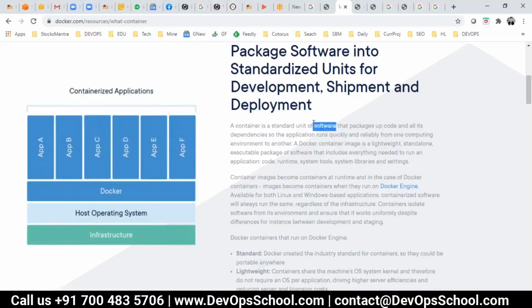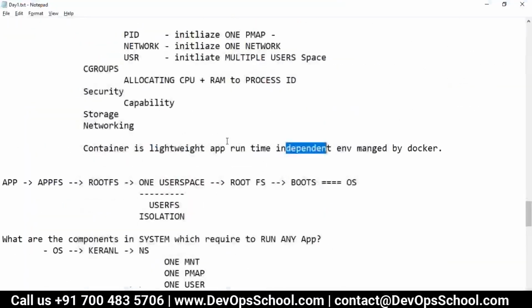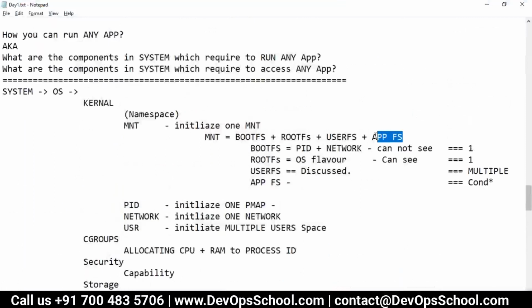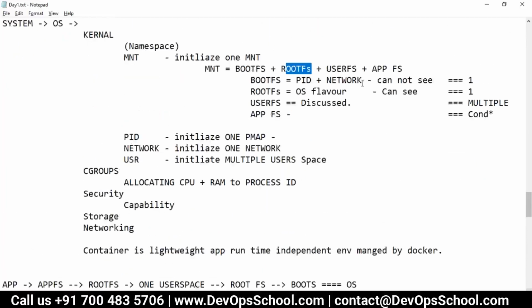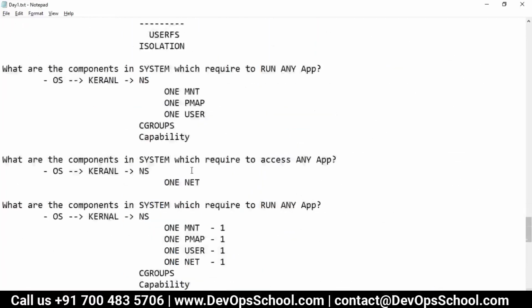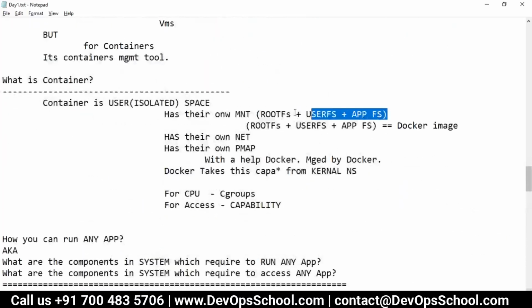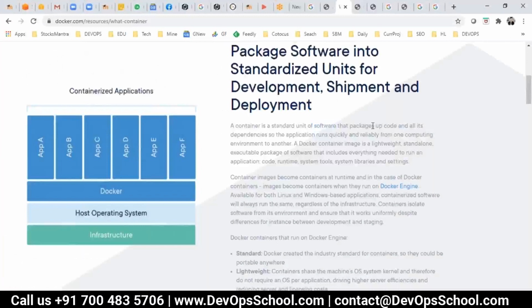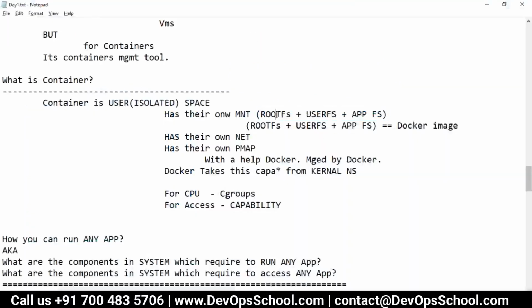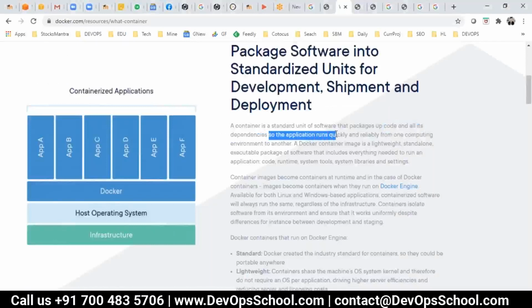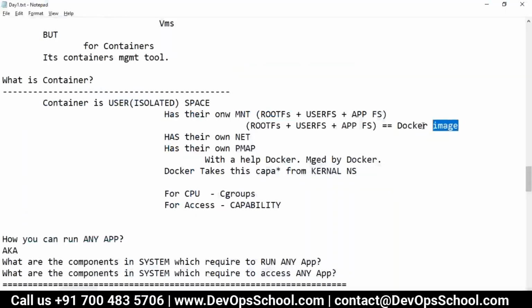Software means applications. An application requires a user file system and a root file system. So application files, user files and root files are the software that packages up the code and all its dependencies. Your code, which is the application, and all dependencies, meaning the user file system and root file system. So the application runs quickly and reliably from one computing environment to another.